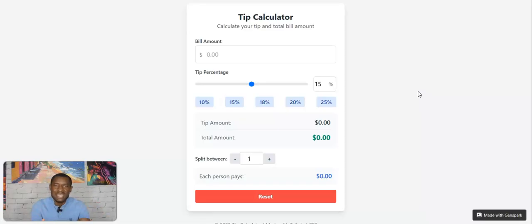Listen, this is how easy it is to create web apps in this new era. If you're a small business owner and you're not tech savvy, you don't have to be a tech savvy person. Now listen, I'm not a coder. I'm not a web developer. I'm not a tech savant. I don't know how to code, but I know how to leverage AI. I know how to navigate the web to get what I want in terms of output.